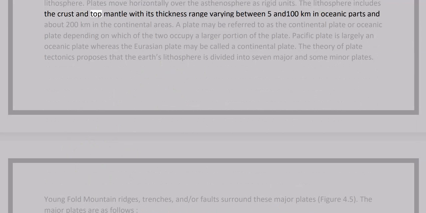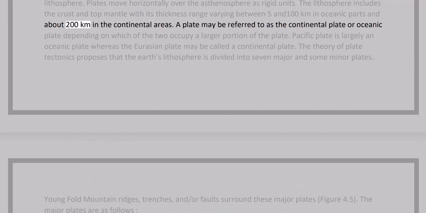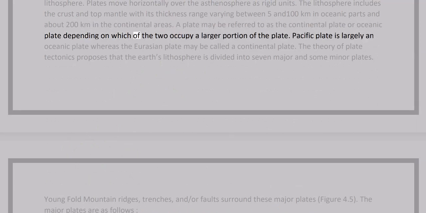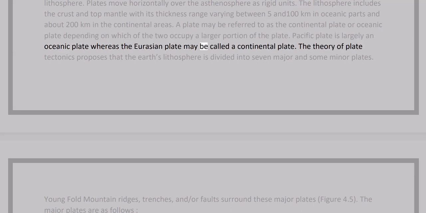The lithosphere includes the crust and top mantle, with its thickness ranging between 5 and 100 km in oceanic parts, and about 200 km in the continental areas. A plate may be referred to as the continental plate or oceanic plate depending on which of the two occupies a larger portion of the plate. Pacific plate is largely an oceanic plate, whereas the Eurasian plate may be called a continental plate.